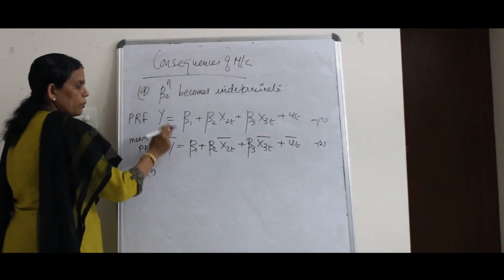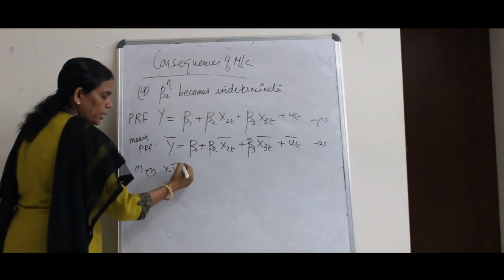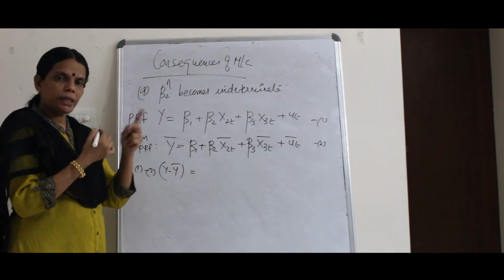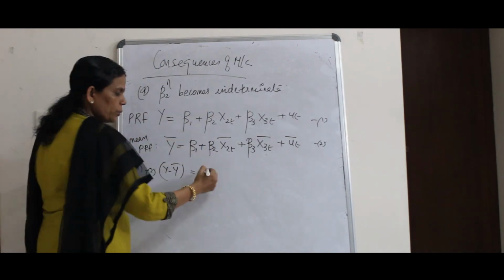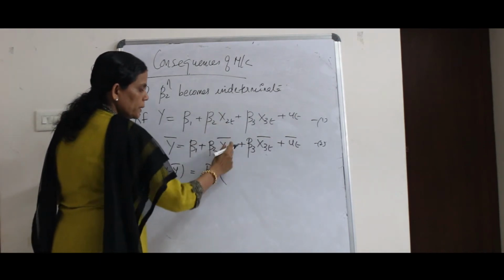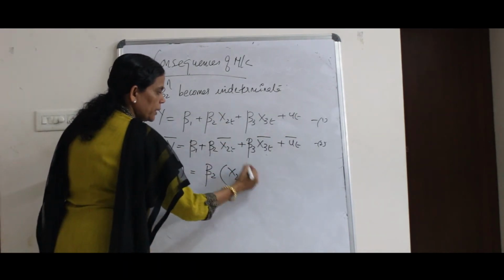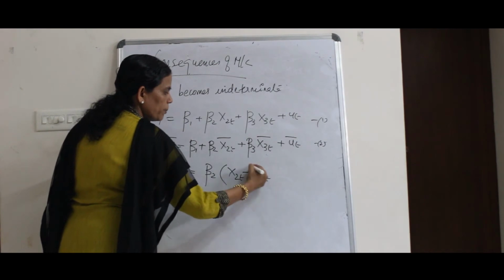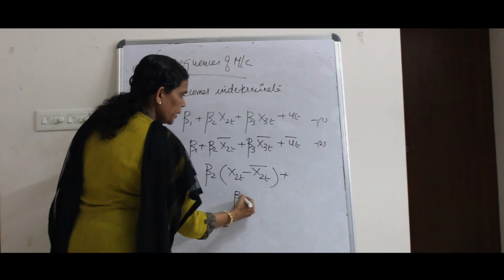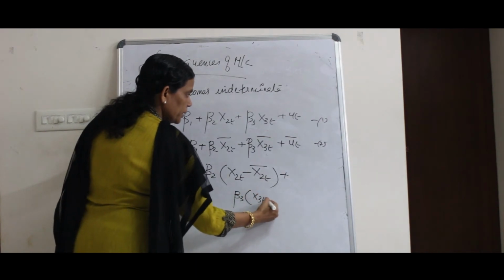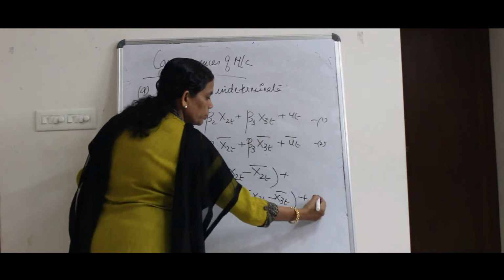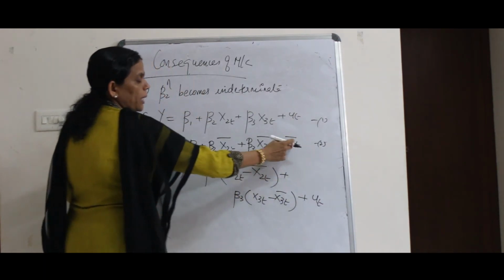What do you get? Y minus y bar is equal to beta 1 minus beta 1, which gets cancelled. Here beta 2 is common, so I can write beta 2 into x2t minus x2t bar, plus beta 3 into x3t minus x3t bar, plus ut minus ut bar.